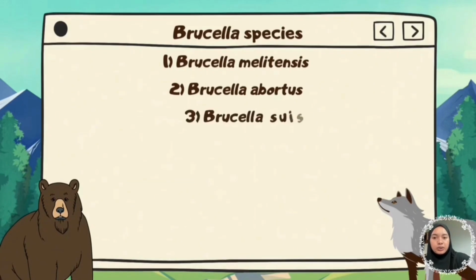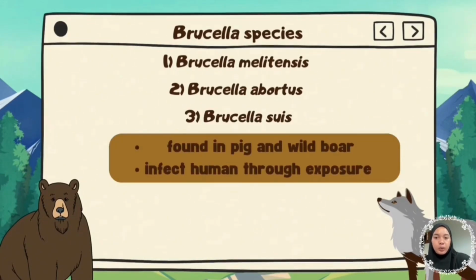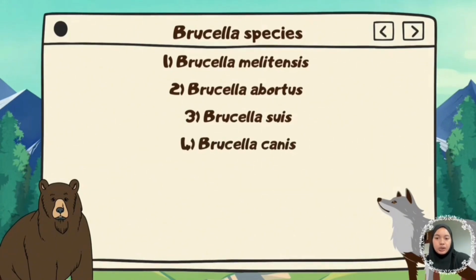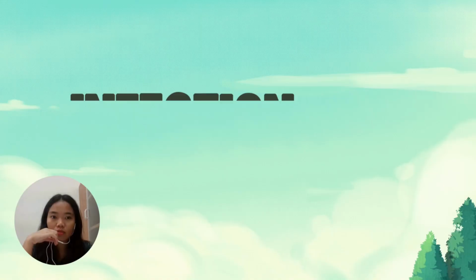The third one is Brucella suis. Brucella suis can be found in pigs and wild boars. It can also infect humans, often through occupational exposure. The fourth one is Brucella canis. Brucella canis is associated with dogs, but zoonotic cases are rare, though possible.